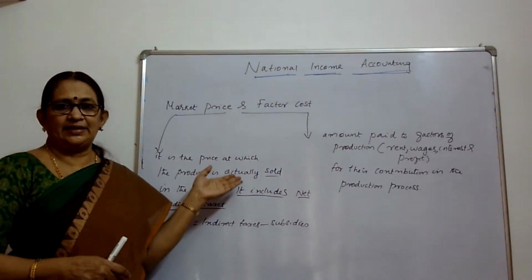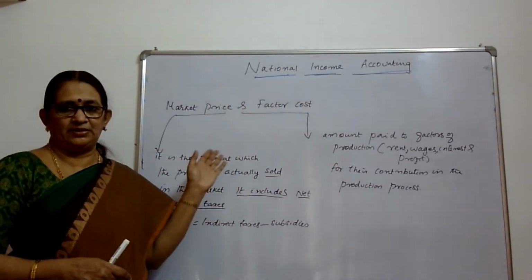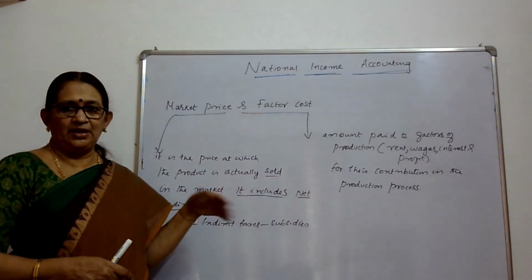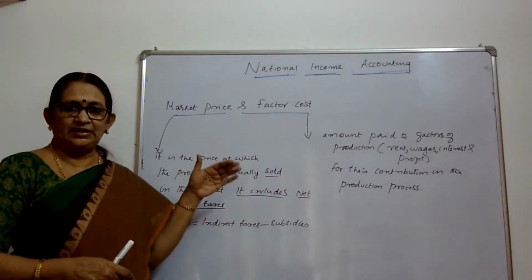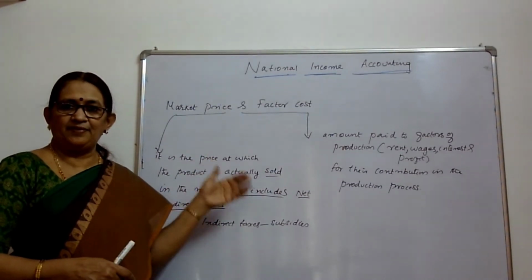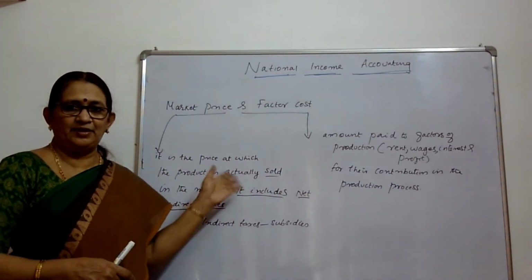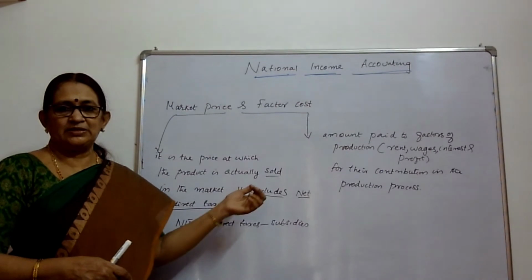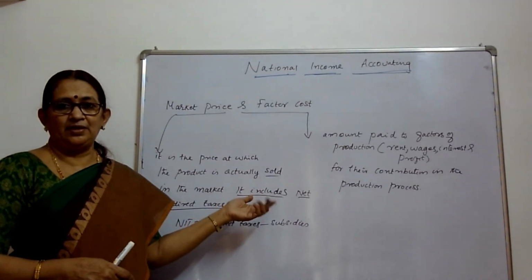That indirect tax is a payment to government from the public. It is a revenue to the government. But subsidy is payment from government.